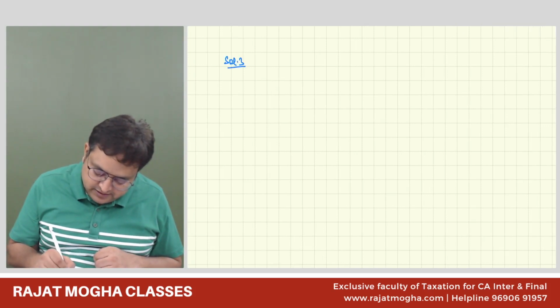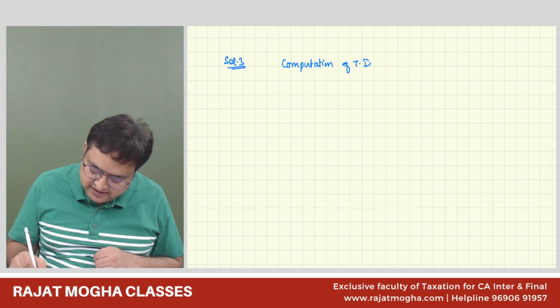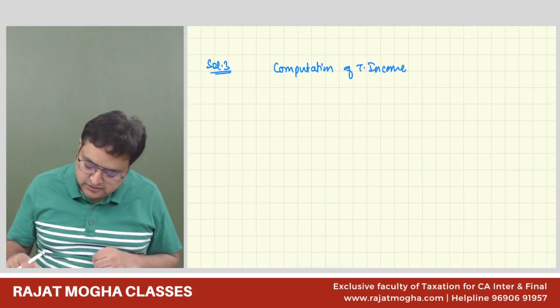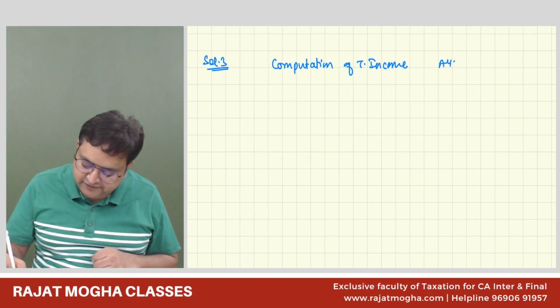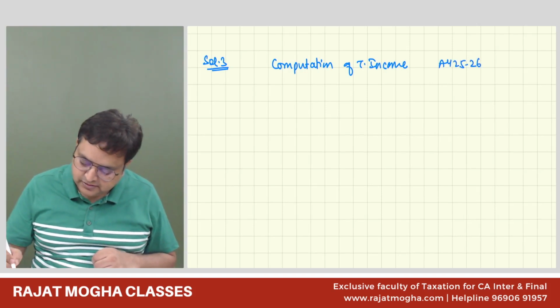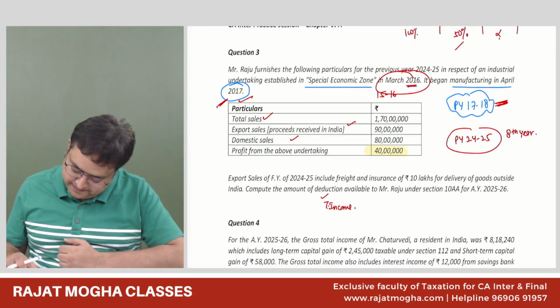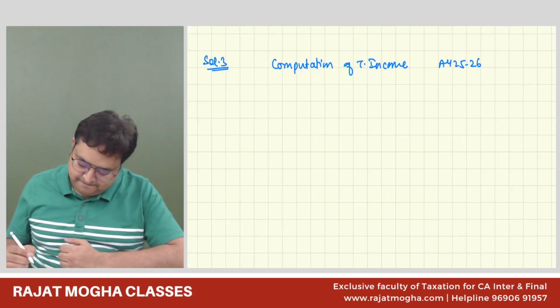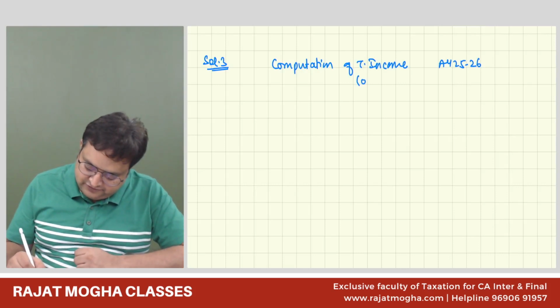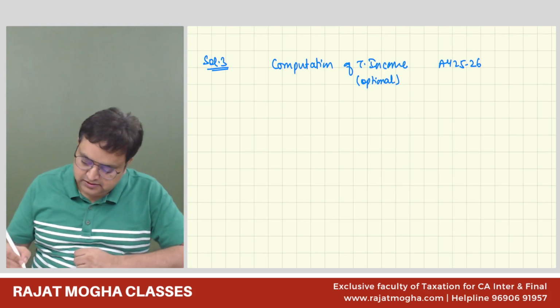Solution number 3. Everybody with me? Computation of total income. The assessment year is 25-26. So we are assuming an optional scheme because 10AA is always optional.